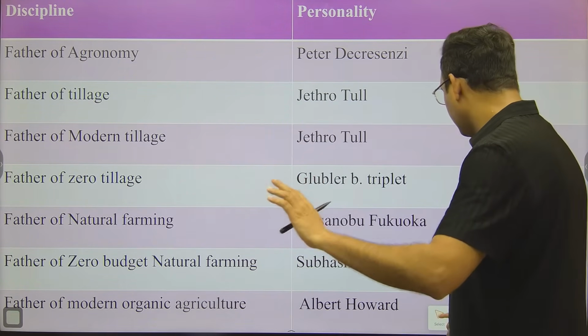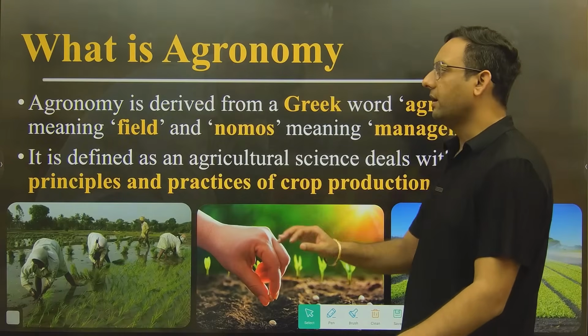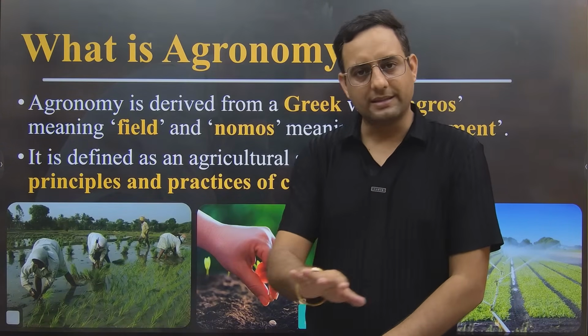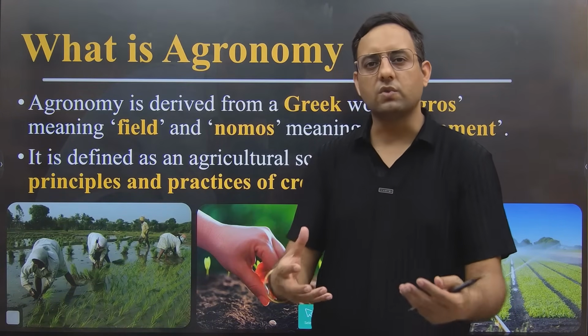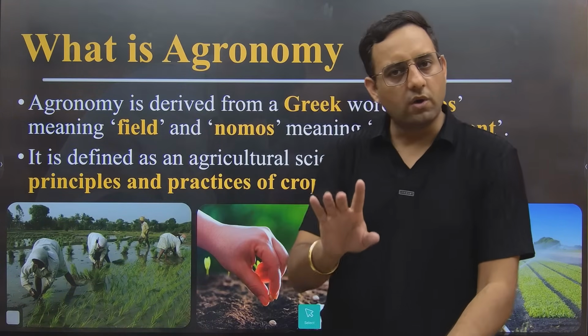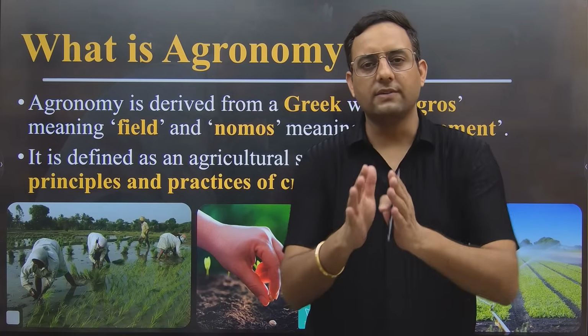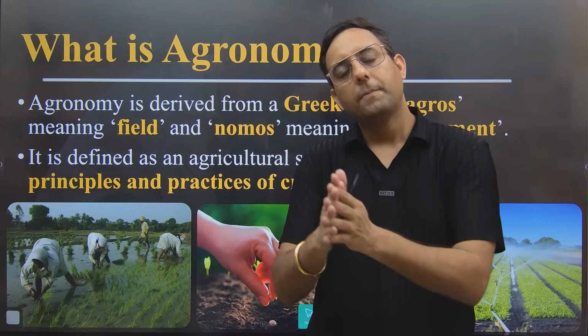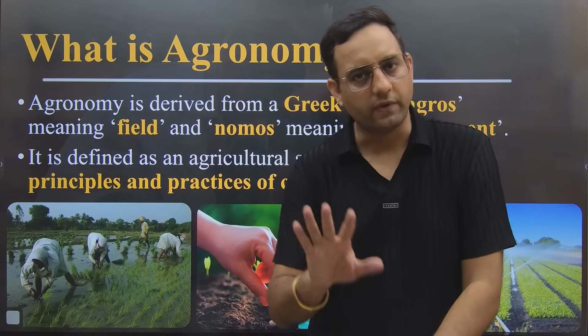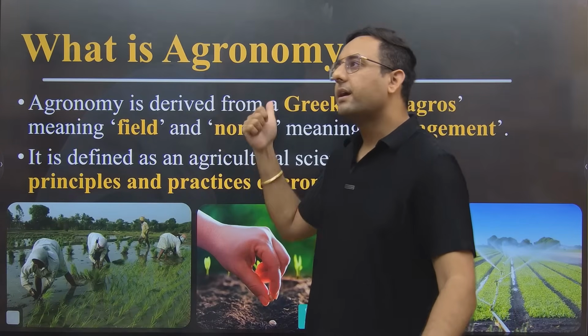So right now just give me a confirmation if you are clear what is the meaning of agriculture. That's it. This is something which we have studied till now. Are you clear what is the meaning of agriculture? Agriculture means growing of crops plus allied activity will be part of agriculture. Now next one is agronomy.